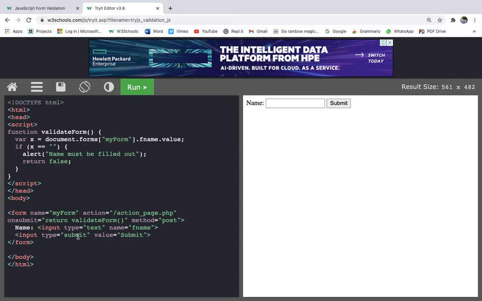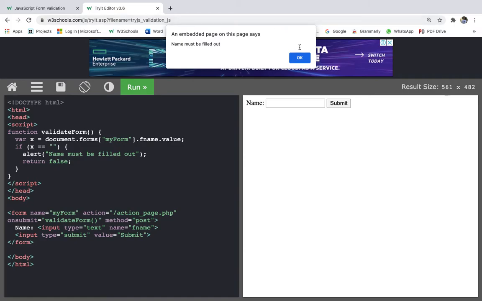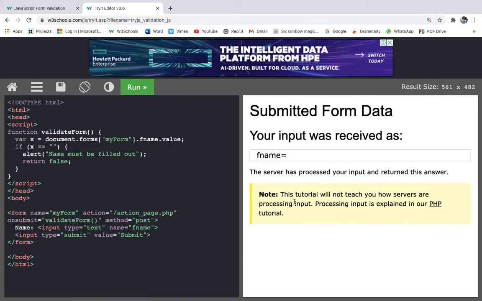So we are giving return right now because if we don't give return, it will not stop the form from submitting. It will allow this, but if we don't give return, it will not stop the form from submitting. So I'll just show you what I mean. I run this and then I press submit. "Name must be filled out" is coming, and then it has submitted. It has submitted the form also, but with return, it is not submitting the form.